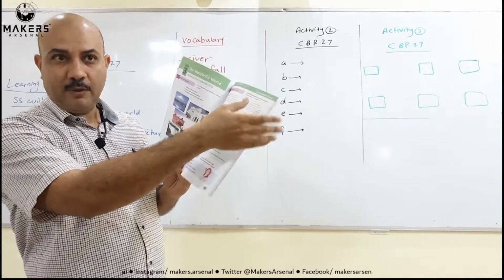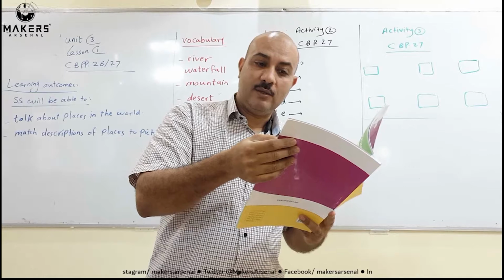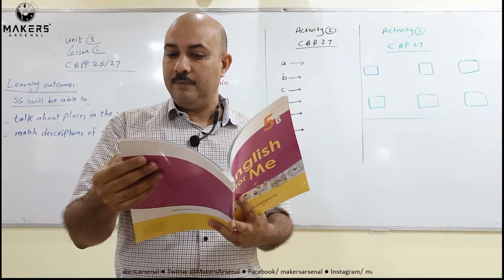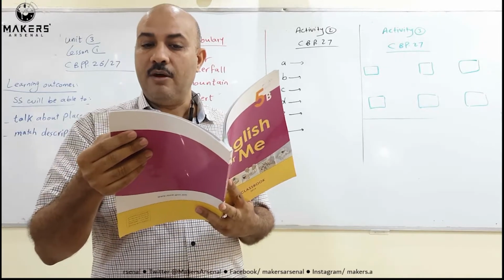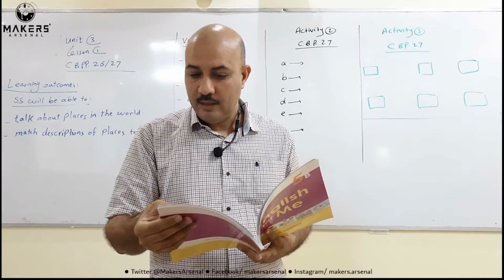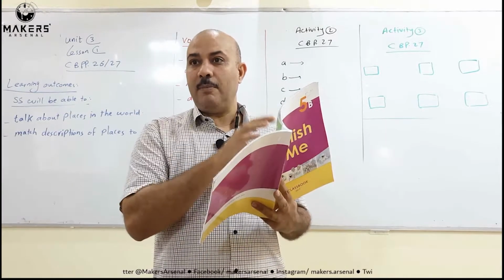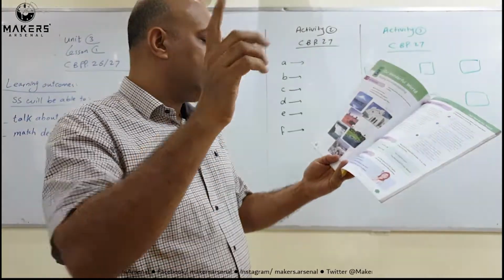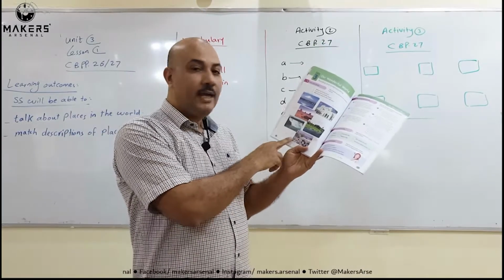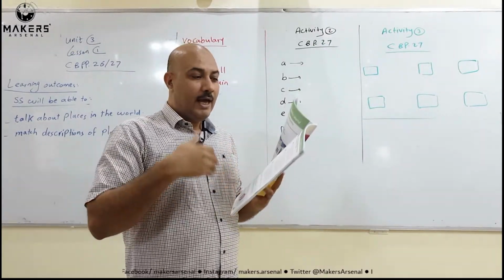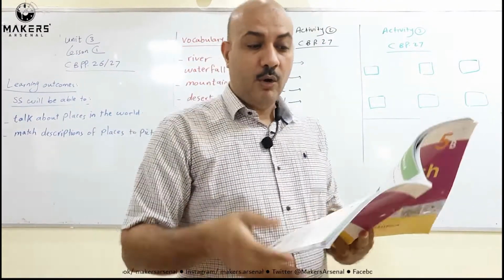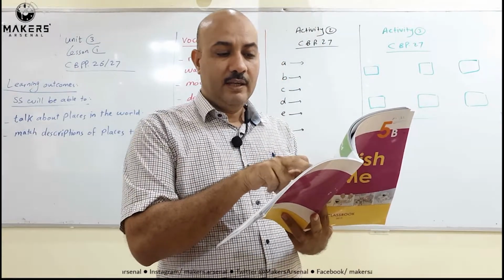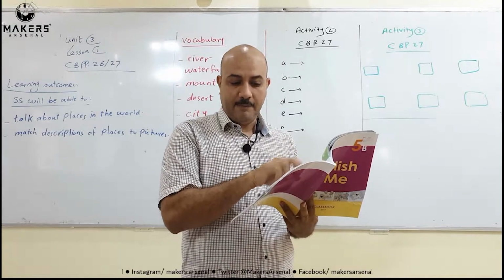If you look at B, we read B. A city is a place where lots of people live and work. Each country in the world has a capital city. The capital city is usually the most important city in a country. After reading this text, look at the picture. Which picture here is about text B? Picture 6, a city, or Muscat. And also, if you look at C, you will see a waterfall. So after completing reading, you will see that picture 5 matches C.